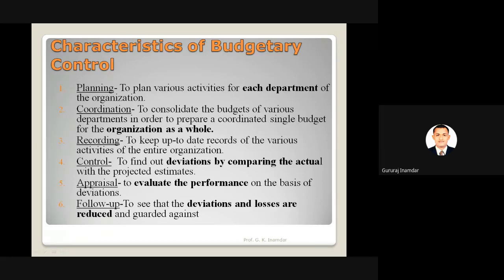Follow up. The last control characteristic is to see that the deviations and losses are reduced and guarded against. Follow up is nothing but continuous observation. If there are deviations or losses, reduce them. If there is any problem, you have to guide them.